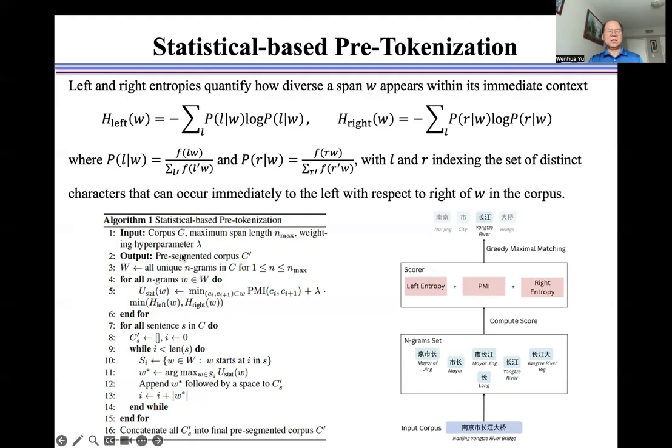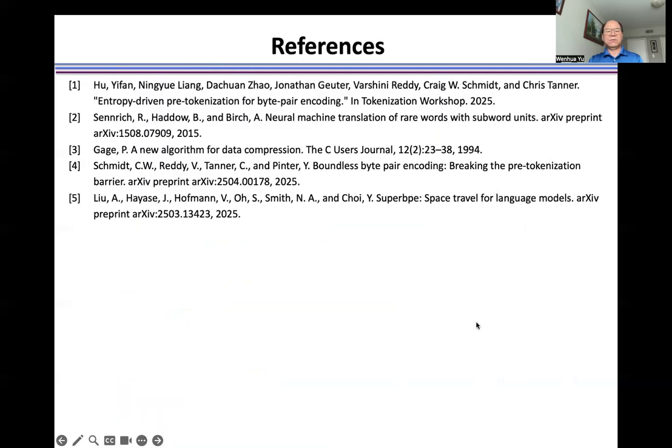As shown here, this is the pseudocode of the method, and this is a typical example. For more details, please check these references.